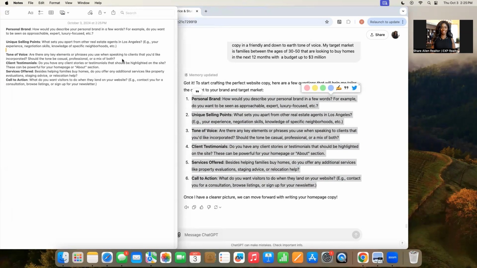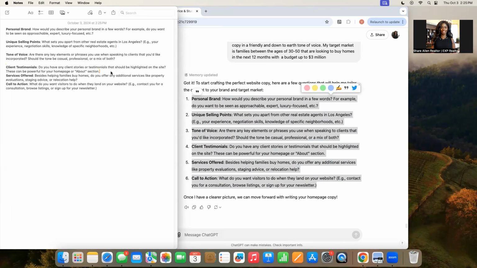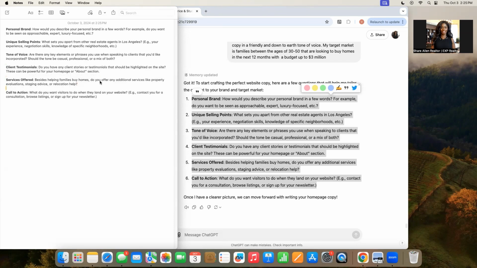Because you guys, you have to remember that you want to make sure you have the exact copy for your website because, again, it speaks to Google. You want to make sure you have the right tag words, and all of the information. If it's really specific to your neighborhood, your area, you want to make sure you include all of those things.